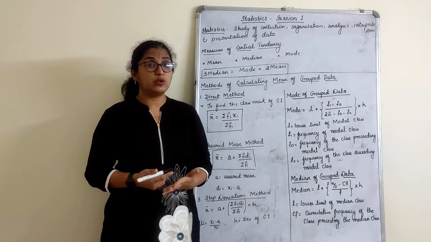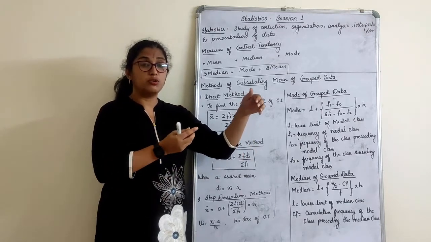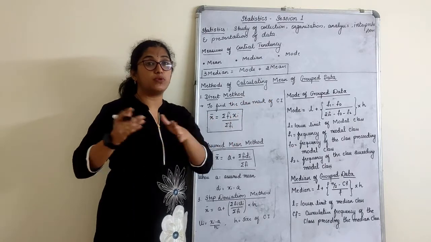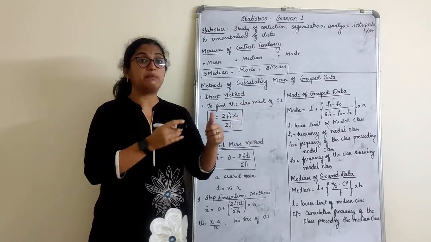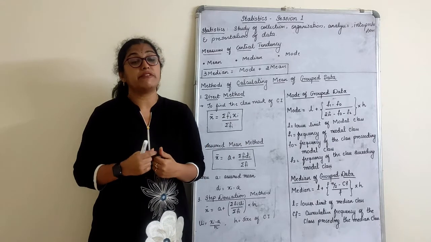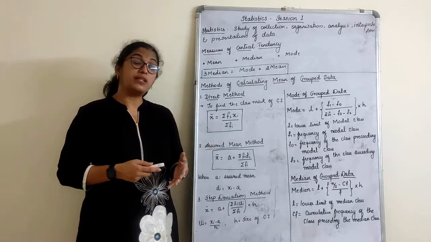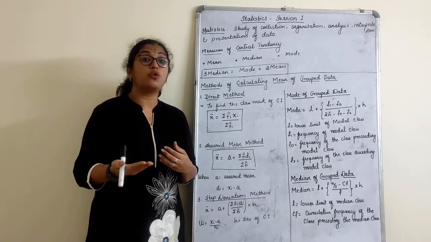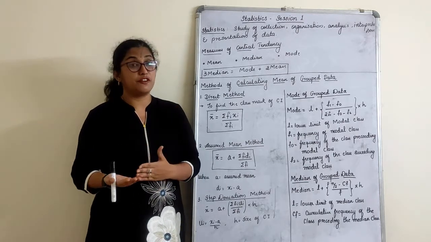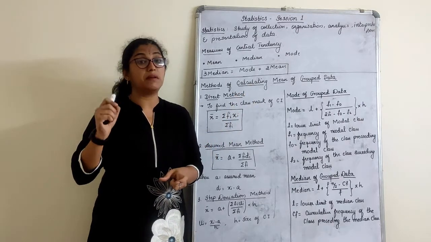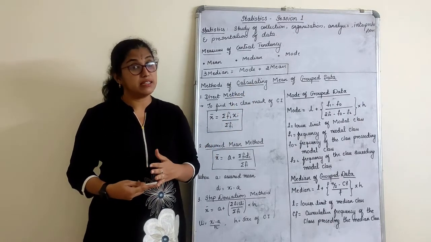When we group data, we just group them. So how many children have scored marks between 10 to 20, between 20 to 30, between 30 to 40? This is where we group the data, right? That is what we study. Frequency is the number of times the score is repeating. How many children have scored between 10 to 20? It's a number, how many times it repeats.